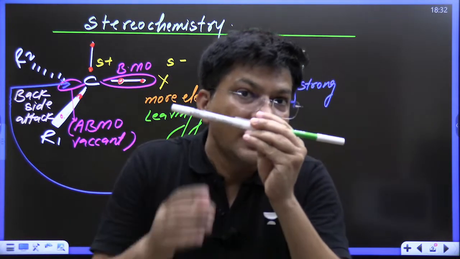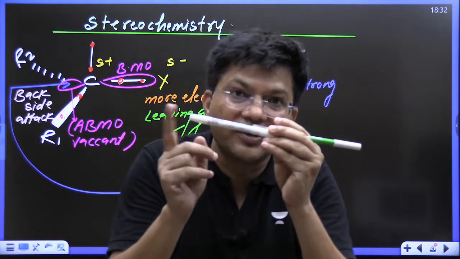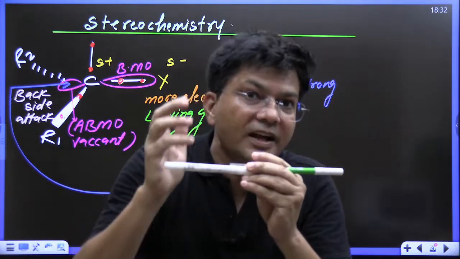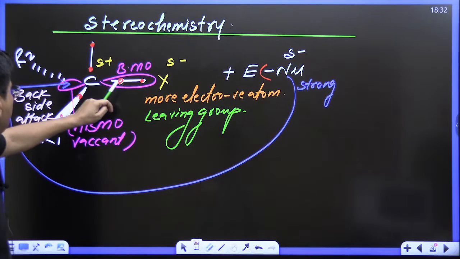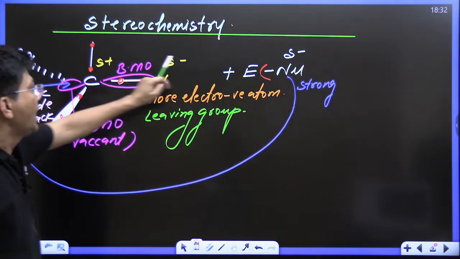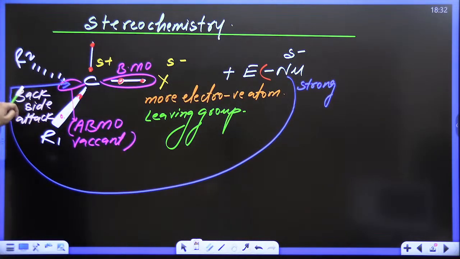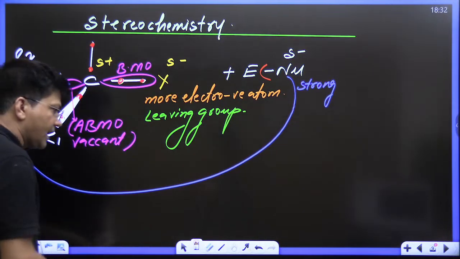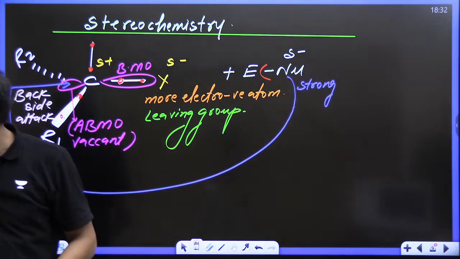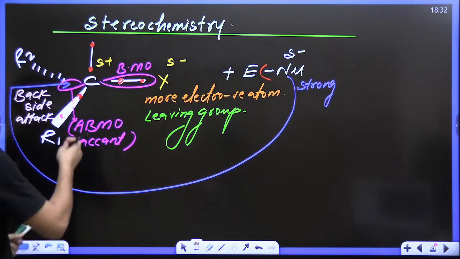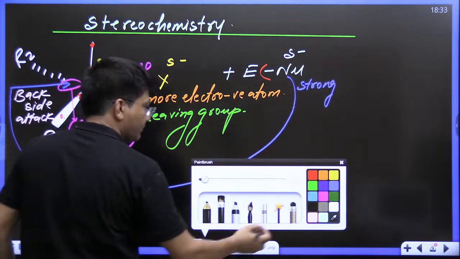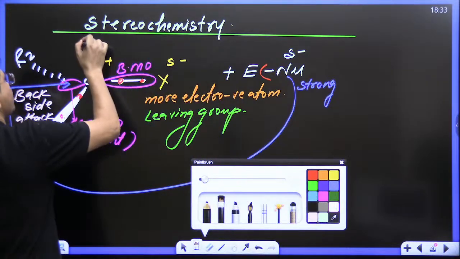Do let me know. See, 1, 2, 3, 4, and the nucleophile will come and attack from the back side. At this point of time, how many valencies were there on the carbon? 5 valencies, kids. Are you able to understand?